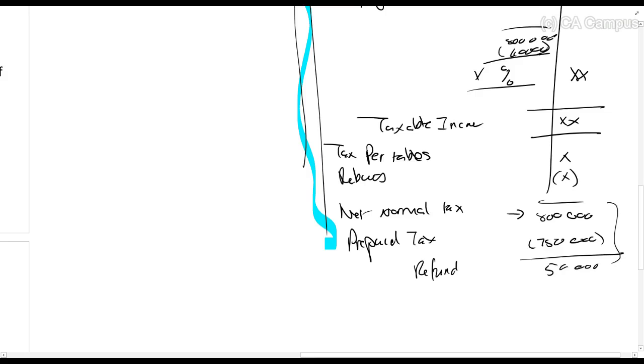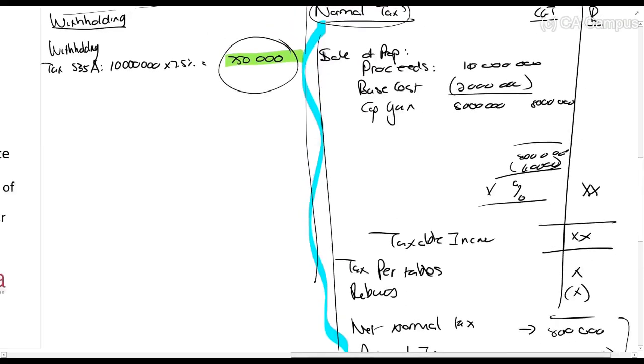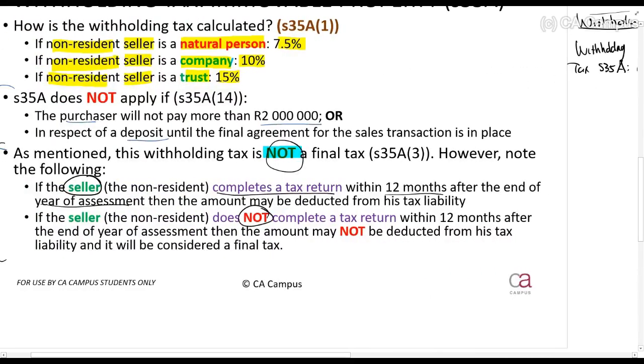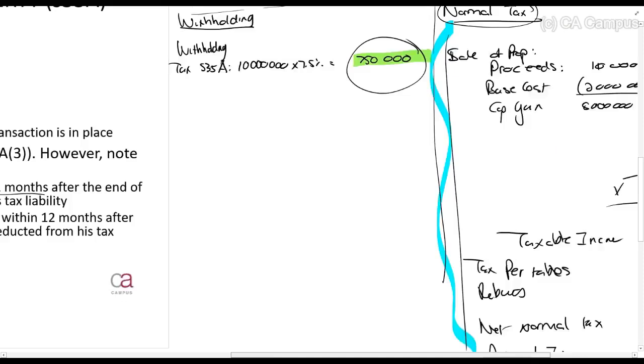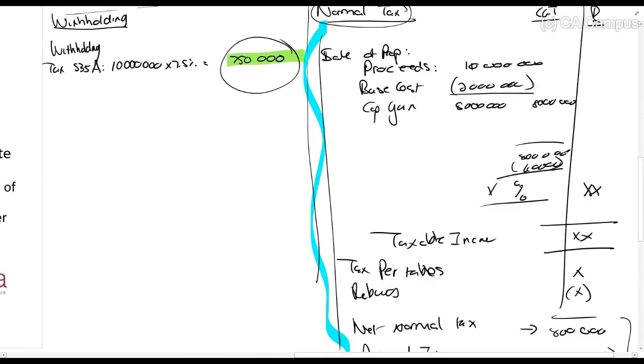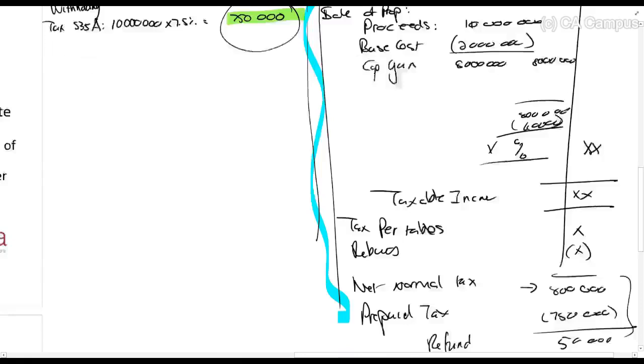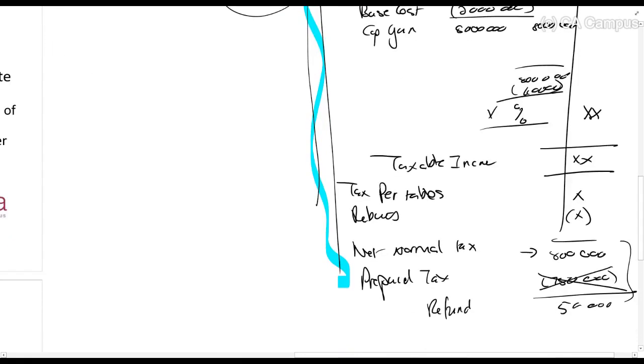But very often when this is the situation, this is when people don't do it. I'm not saying it's correct, but that's when they don't do it, and that is why we have this withholding tax, so we can get a big chunk of it. If you do not complete your tax return within 12 months, so 12 months have gone by and you still haven't done it, if you then do it, or if you never do it, it doesn't matter, you will not be allowed to do that deduction over there.